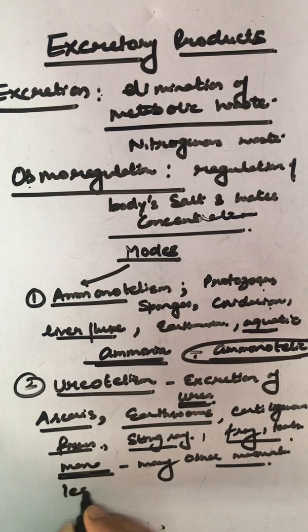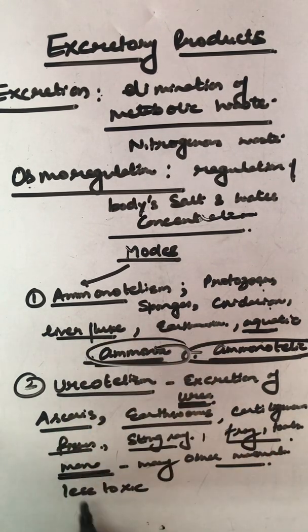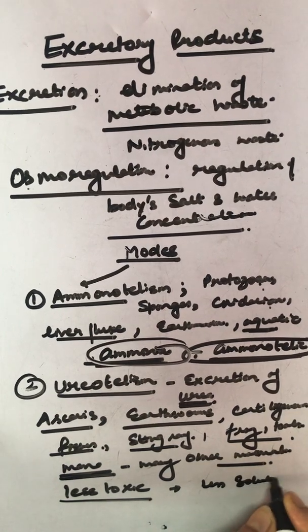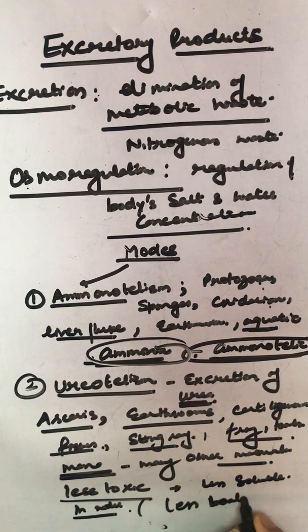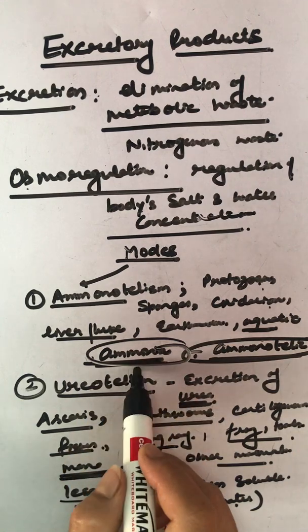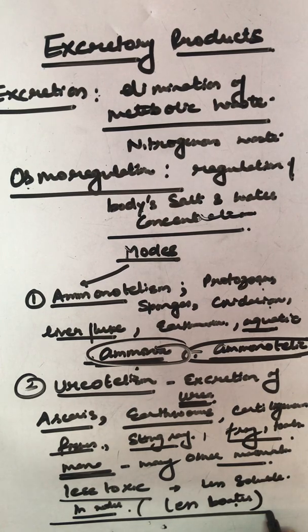Basically, it is less toxic compared to ammonia. This is very harmful, highly toxic. This is less toxic, and it is less soluble in water than ammonia. It basically requires less water when it is released from the body, not an excessive amount of water as the ammonia requires. So it can be easily released from the body by using less water.